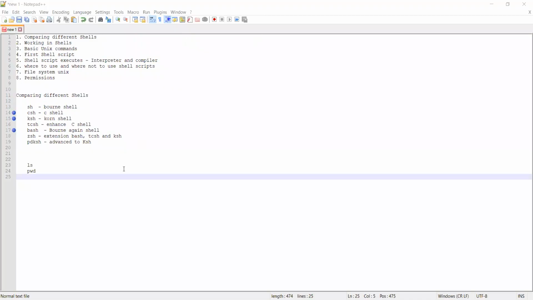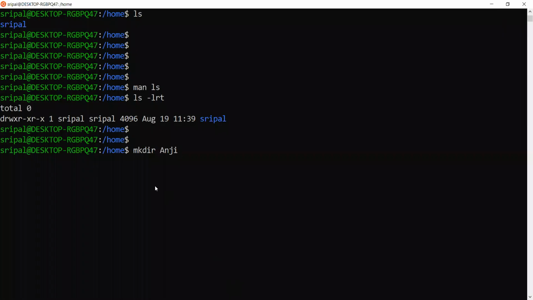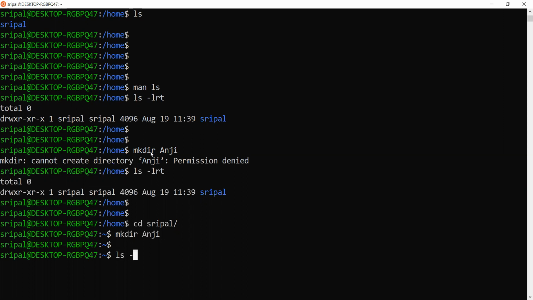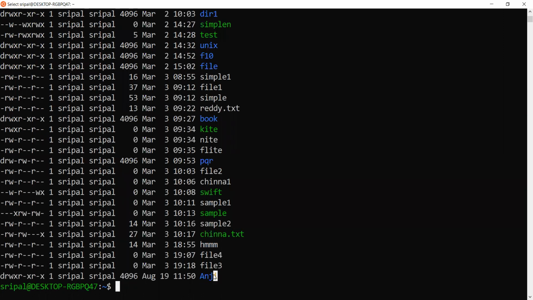Okay. So we talked about pwd, and we saw how mkdir works, right? I'm creating a folder called Angie using the mkdir command. Permission denied. Sorry, I'm inside the home folder where I don't have permission to create it. So I'm switching to my home directory, Sripal, and executing the same command, and it has created a directory here. You could see that directory here.